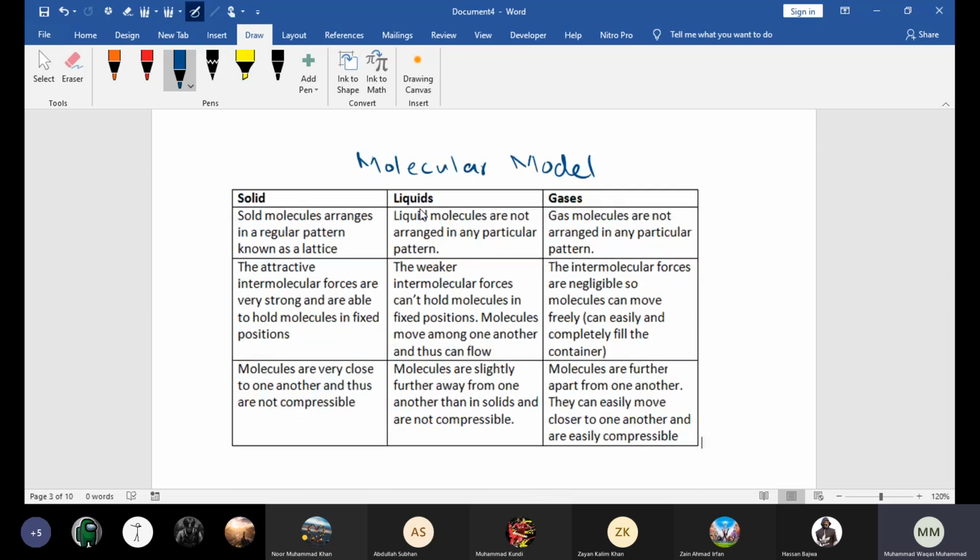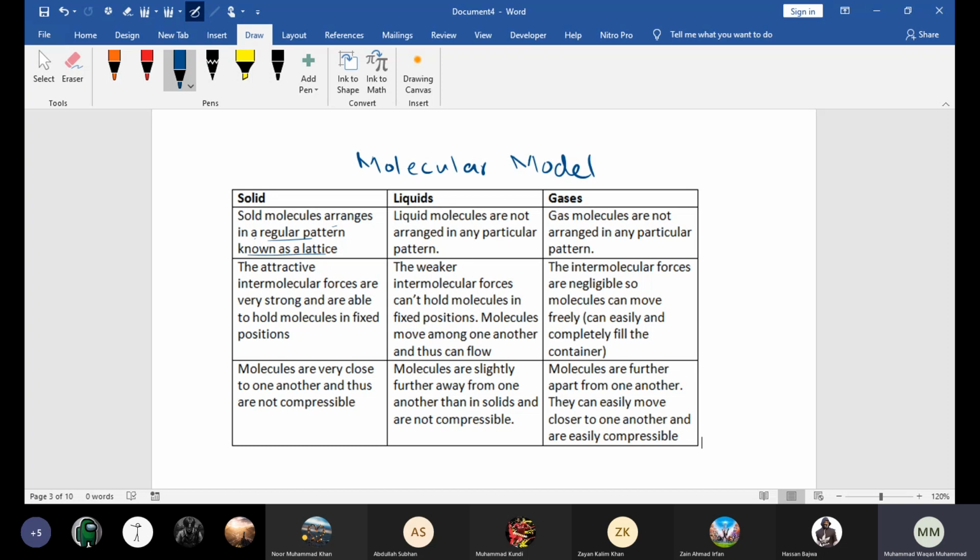So beta, basically in solids, the molecules are tightly packed together, right? They are arranged in regular rows. First of all, solid molecules are in a regular pattern, which is known as lattice. That's why solids have a definite shape and definite size. The molecules are held in fixed positions, and beta, molecules are also held very tightly together.